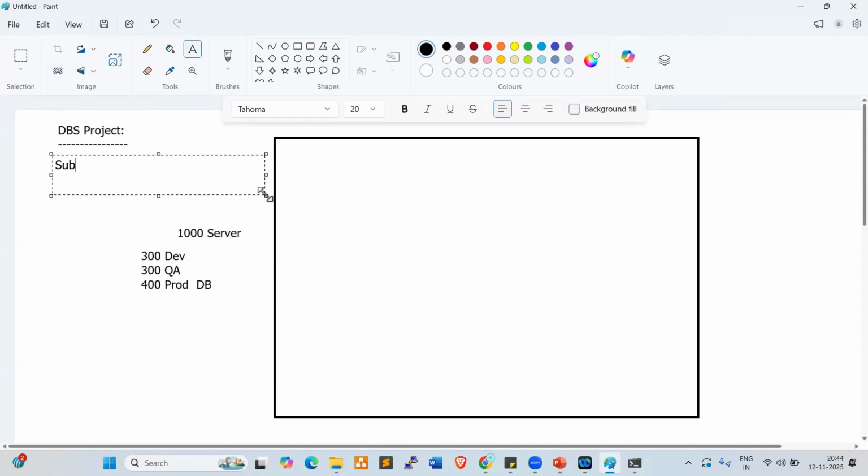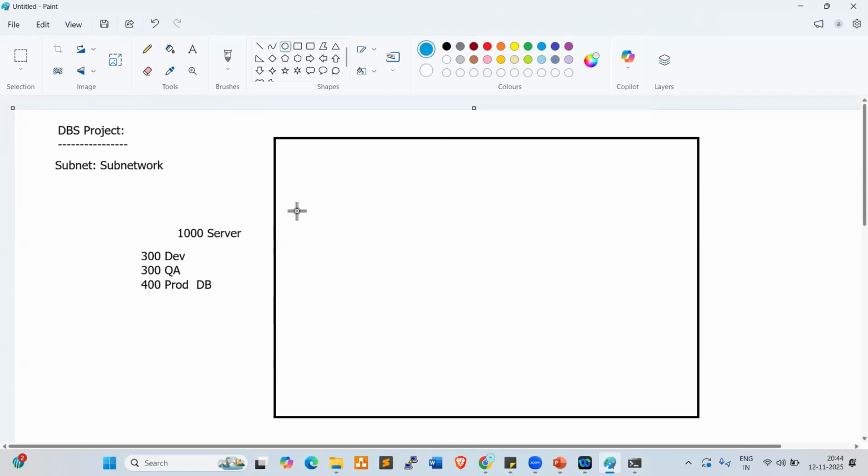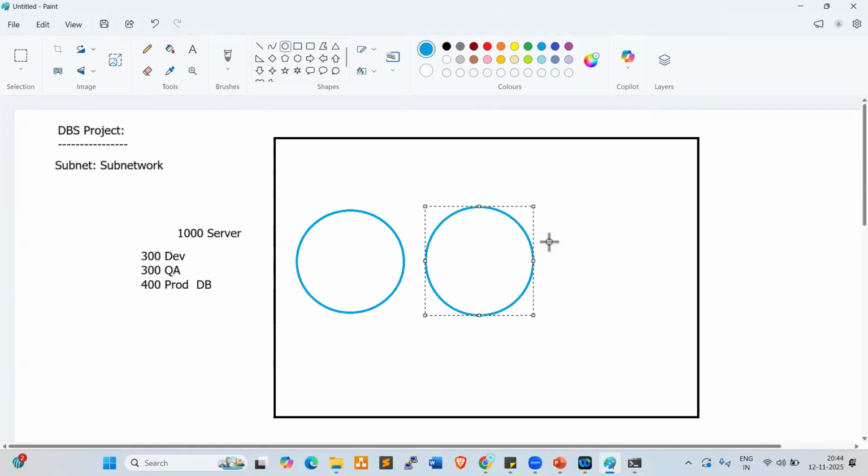Subnet is nothing but a subnetwork. Instead of one large network, we can create subnetworks, small networks like this. This is one subnet, this is another subnet, and this is also another subnet.